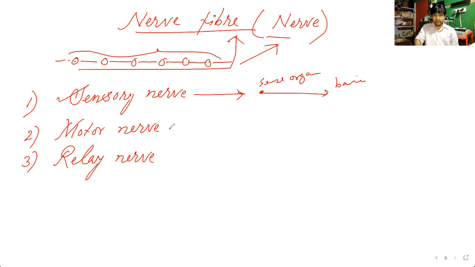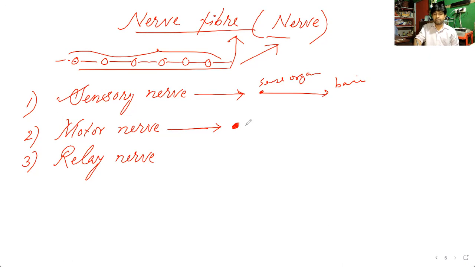Okay, so the second one is the motor nerve. What are they doing? Our brain thinks. Suppose I have to ask one question to you, I am thinking about that. Then my brain gives instruction to my lips to ask that question. Then only my lips will ask that question, because the question will be said by my lips only. So the brain gives the instruction to my lips to ask the question.